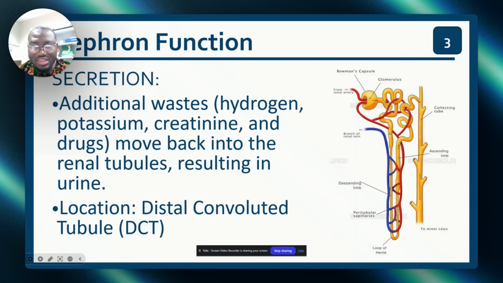Now the fluid is coming back. What happens in the PCT and the loop of Henle? The blood reabsorbs, and after that, the fluid is going up. The blood decides to give back hydrogen, creatinine, potassium, and drugs into the urine in the DCT.